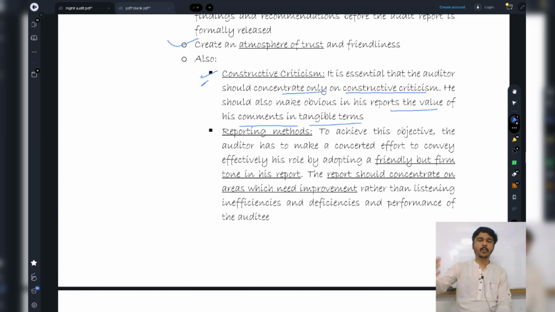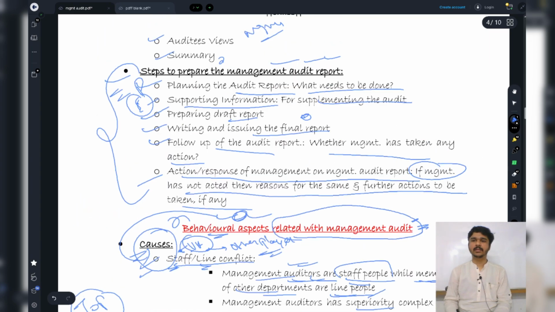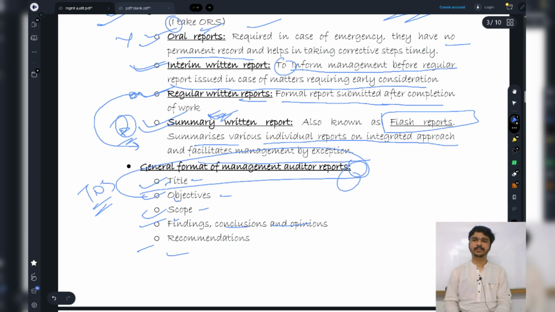We should take an opinion from them. That is basically constructive criticism. That is, even when you are criticizing, there is certain value to your criticism. It might change the entire process for a better good. Next comes the reporting methods.